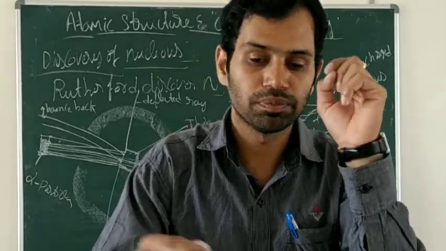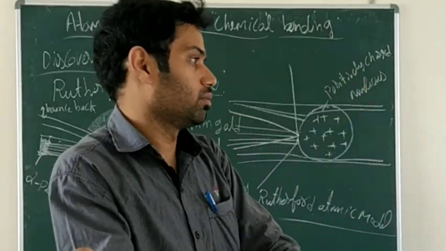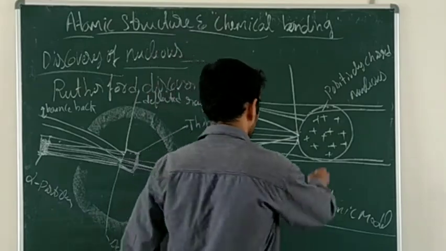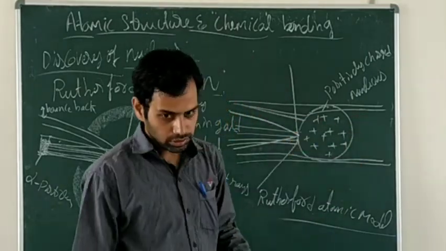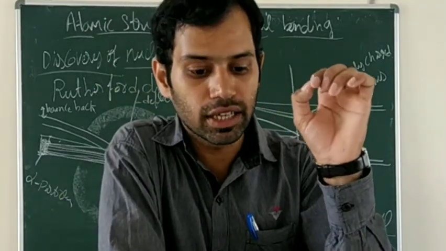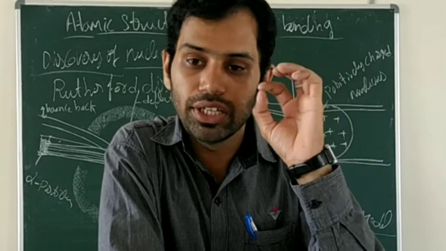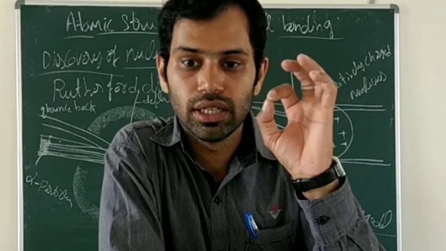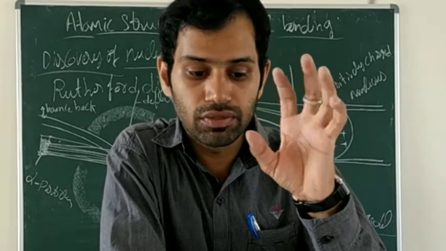And the second one: there is a positively charged mass at the center of the atom. We consider the atom as a sphere. Look at the sphere there. There is a positively charged mass at the center of the atom, known as the nucleus. We call it the nucleus.